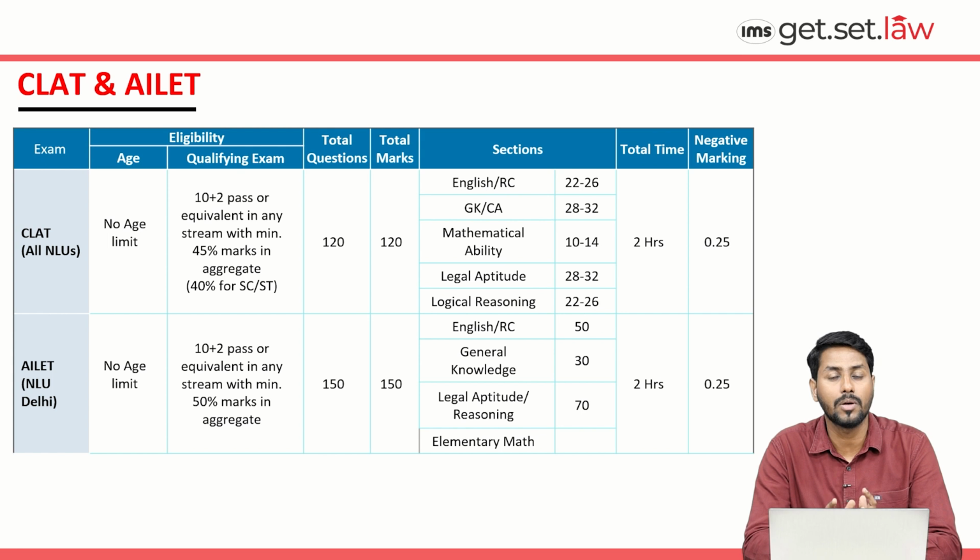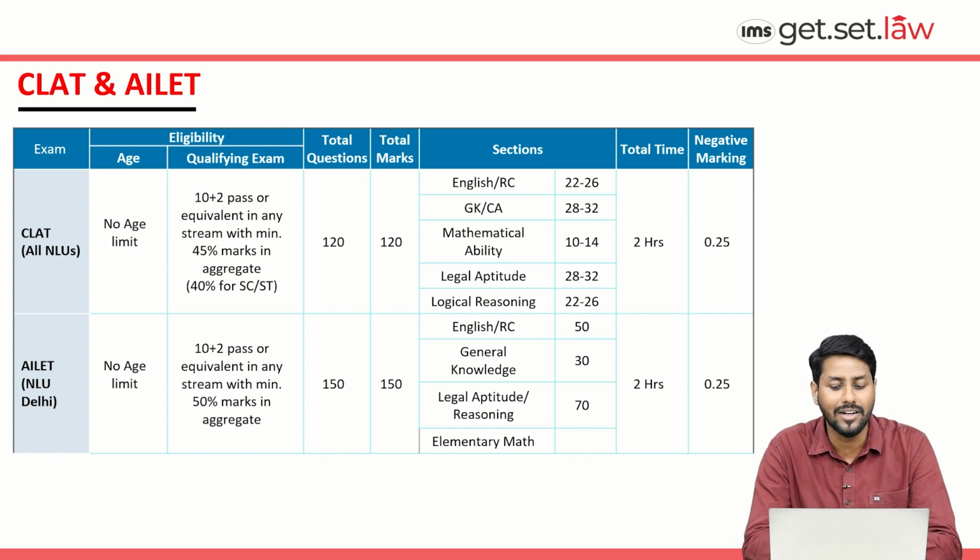If we talk about the total number of questions asked in this examination, it will be 120 questions of 120 marks. As for the sections or syllabus, there are 5 sections. The first one is English, the second one is GK, also known as current affairs, then mathematical ability, then legal aptitude, and the last one is logical reasoning. The weightage of English will be 20%, that is 22 to 26 questions out of 120.